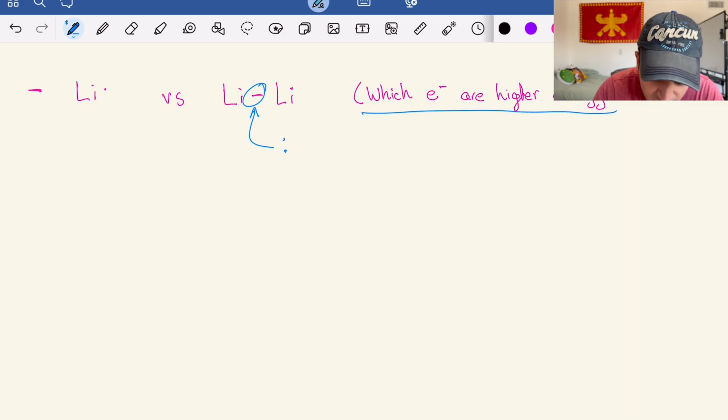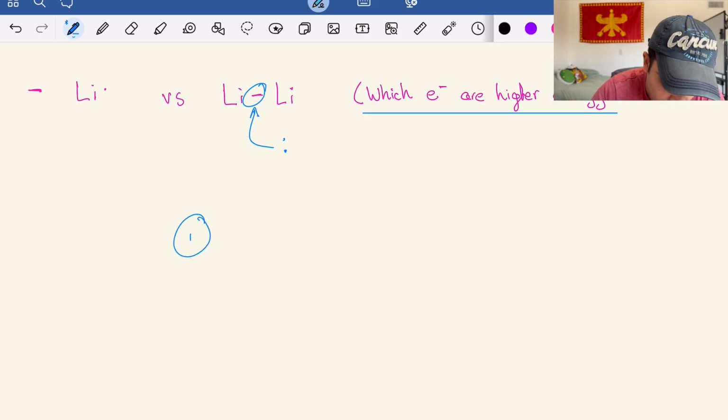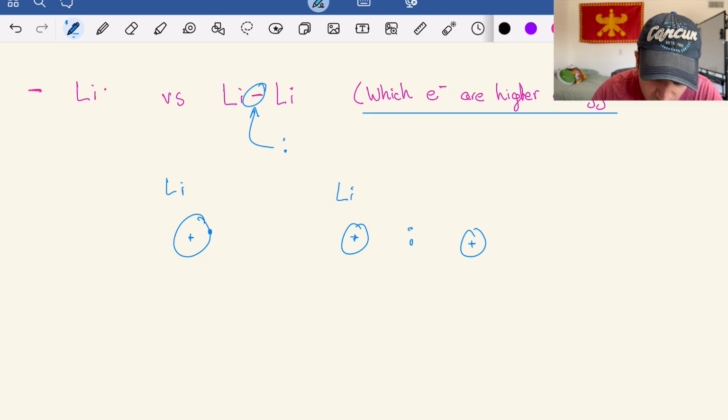And the question in this case is, which electrons are higher energy? And a general rule that you can follow is if it's in a bond, it's going to be lower energy. And that's just because if you think about it from the perspective of like you have your two atoms, right? And then actually maybe I should just draw all three of these for perspective. So this would be like just your plain lithium with the one valence electron. And then in this case, you're gonna have your two lithiums that are basically bound together.